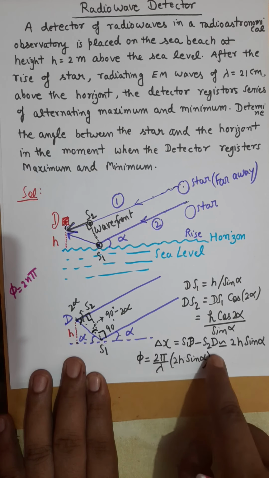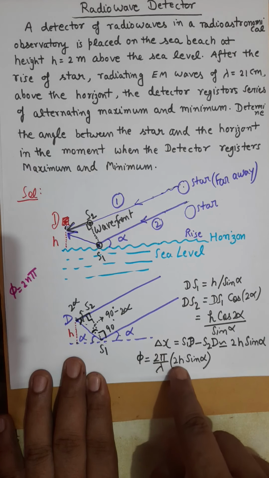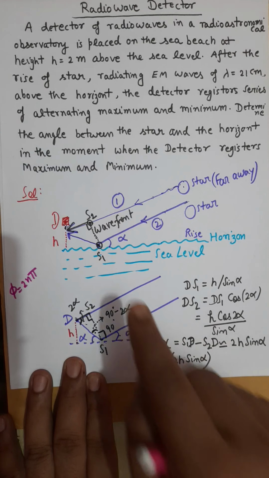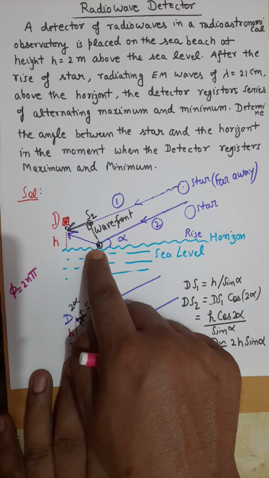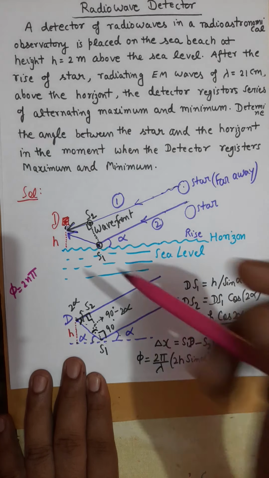I repeat, if this factor is some even multiple of pi, let's say 2 pi, 4 pi or 6 pi, and you add the additional phase difference pi caused by the reflection, then the value becomes 3 pi, 5 pi or 7 pi, which is an odd multiple of pi. And for odd multiples of pi, we always get destructive interference.